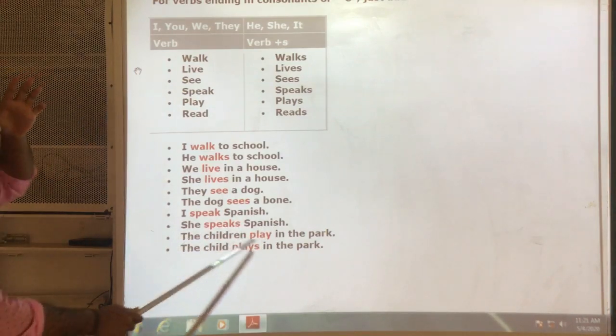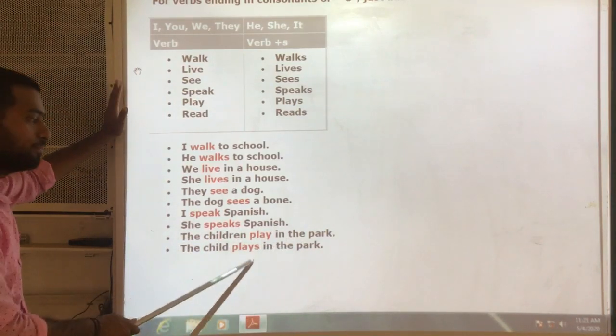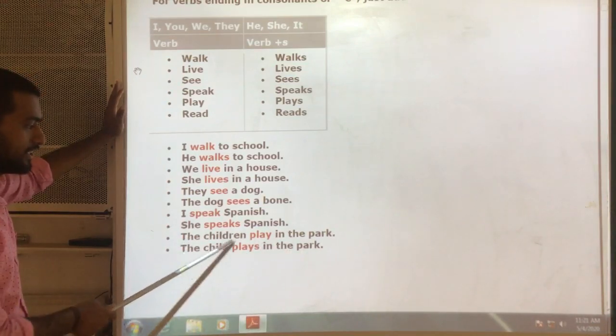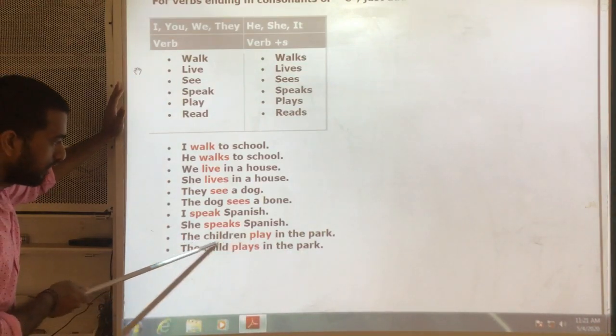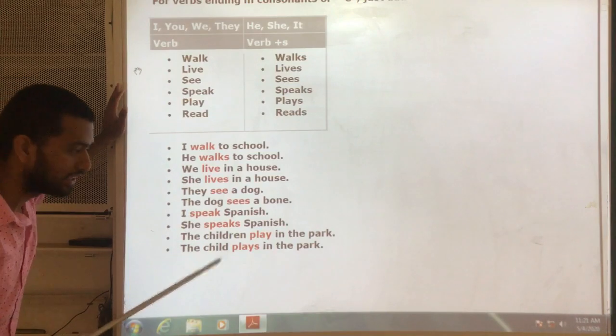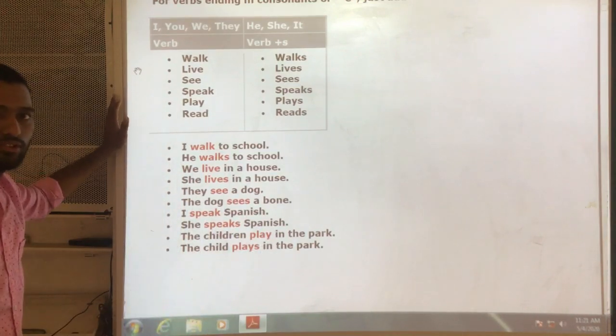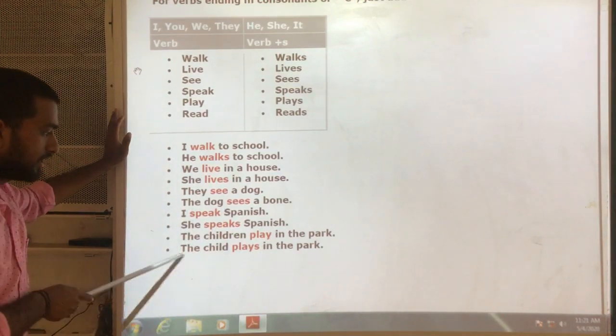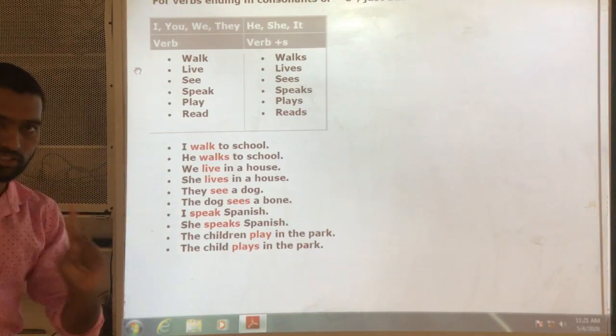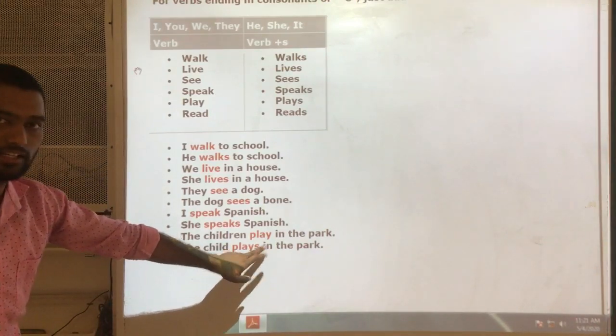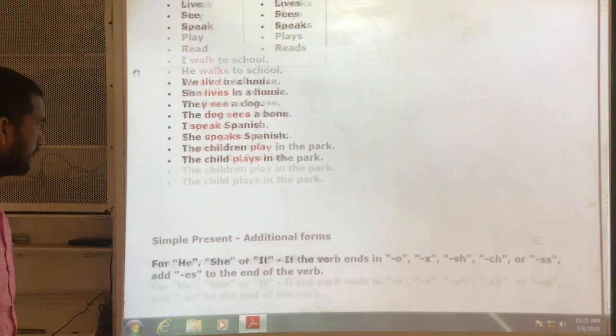Next, the children play in the park. The child plays in the park. The children means it is plural. For plural subjects, we don't add s or es to the verb. If it is singular, we use s or es to the verb. Okay.